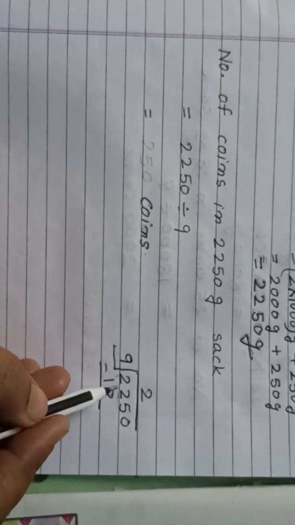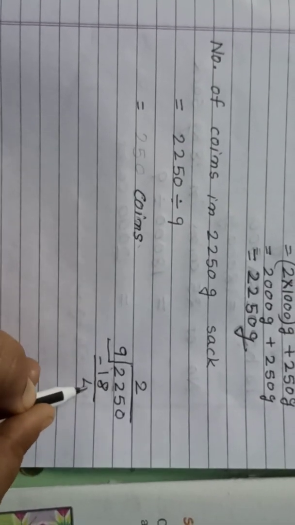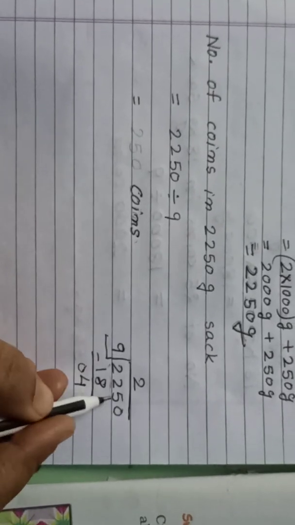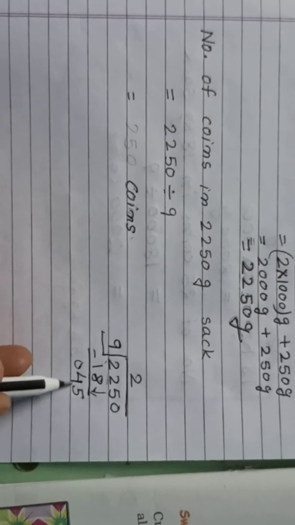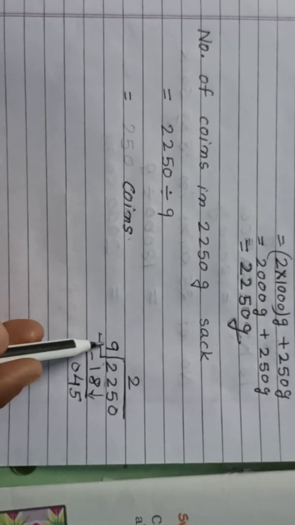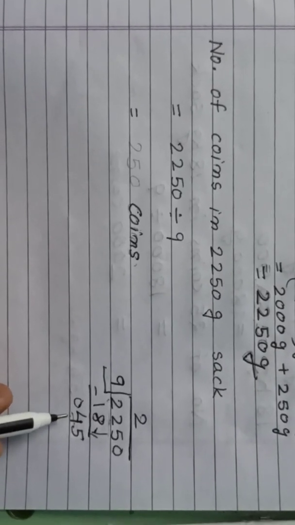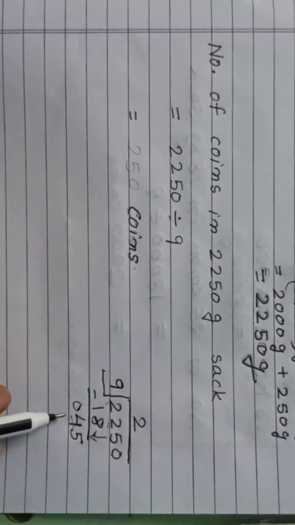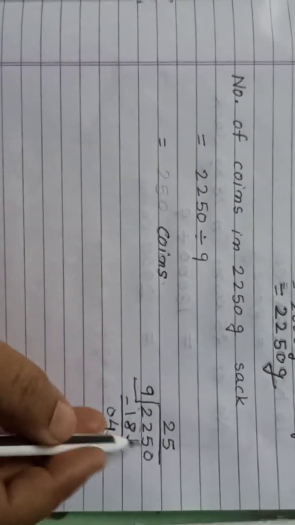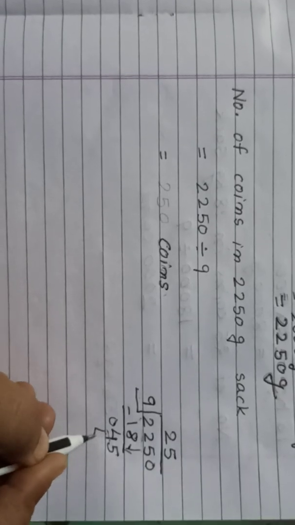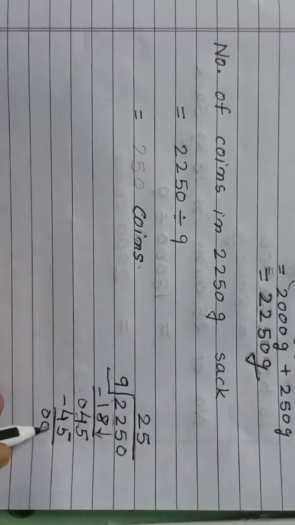When we subtract 18 from 22, we get 4. Now this 5 we will bring down. Now here is 45. So again we read the table of 9 to get 45. Everybody knows the table of 9. So 9 fives are 45. So 5 times came. So here I have written 5 and here will be 45. Again we subtract. So it will be 0.